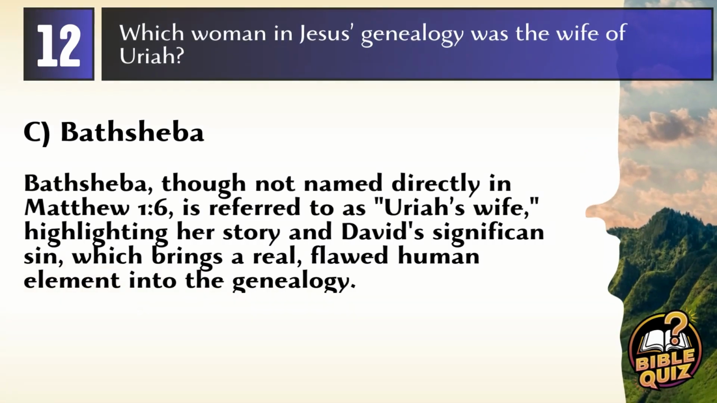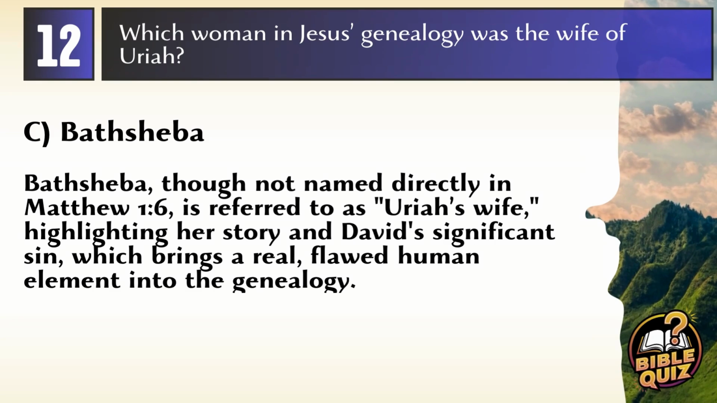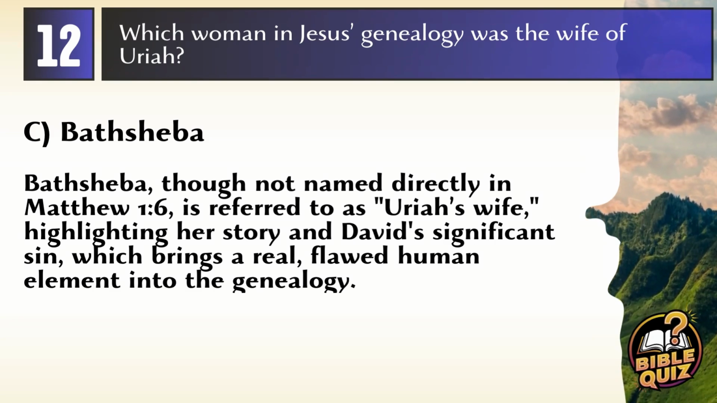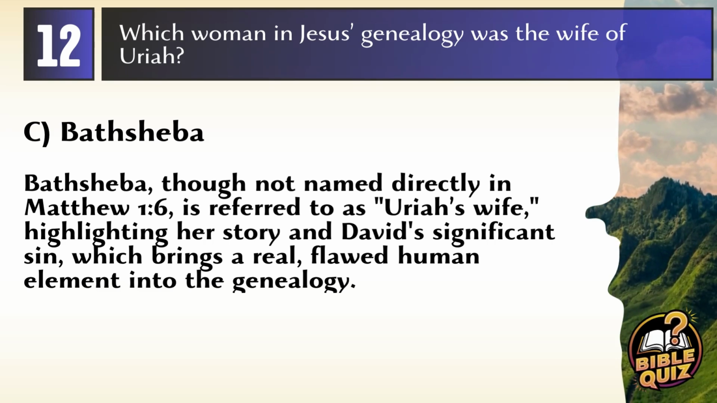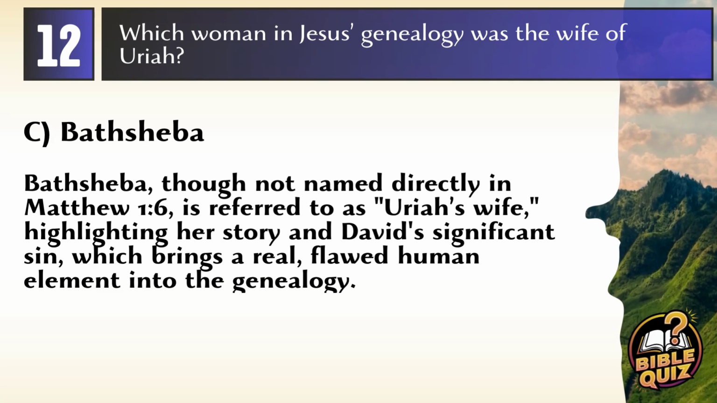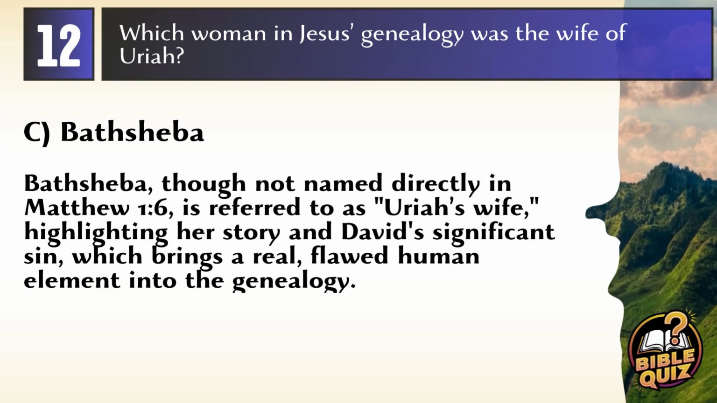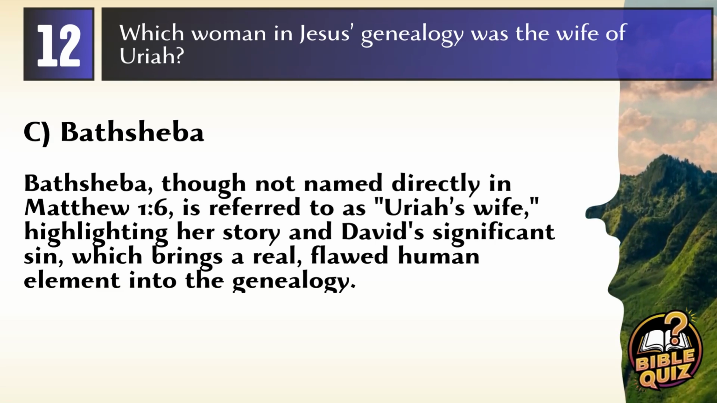Answer: C. Bathsheba. Bathsheba, though not named directly in Matthew 1:6, is referred to as Uriah's wife, highlighting her story and David's significant sin, which brings a real flawed human element into the genealogy.